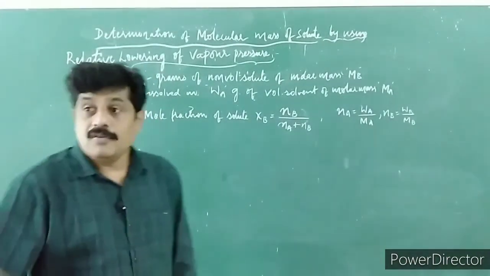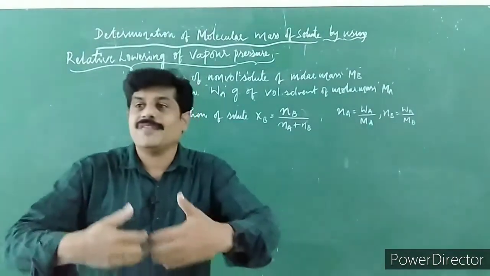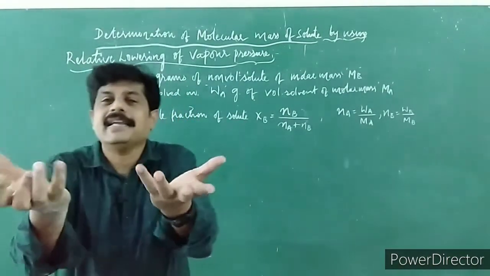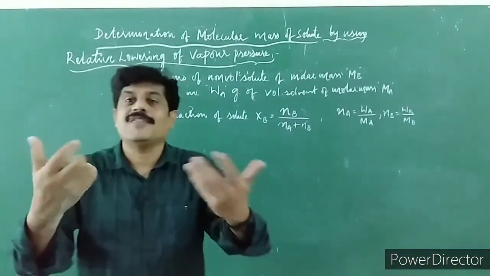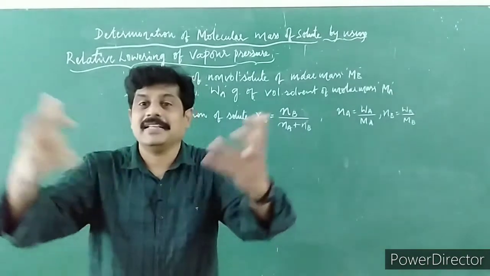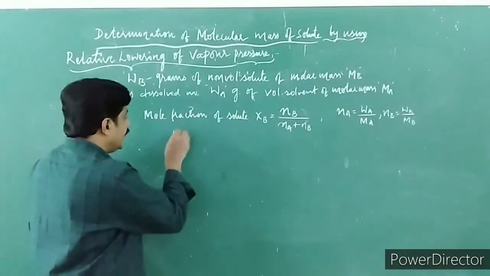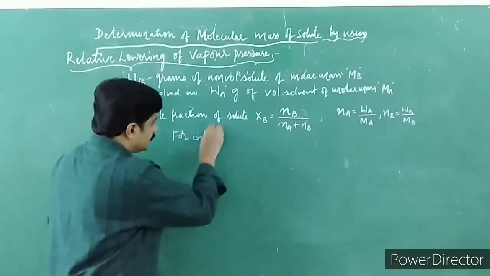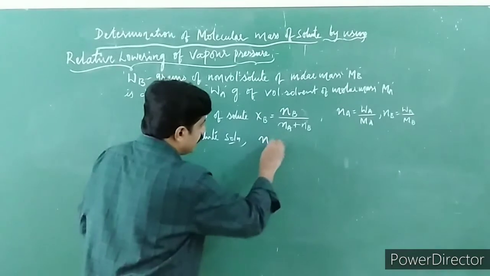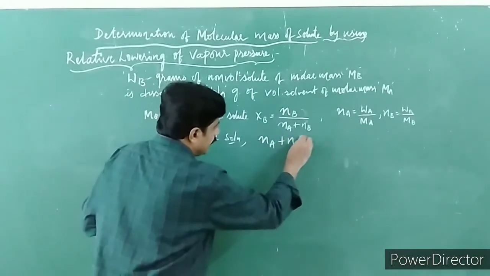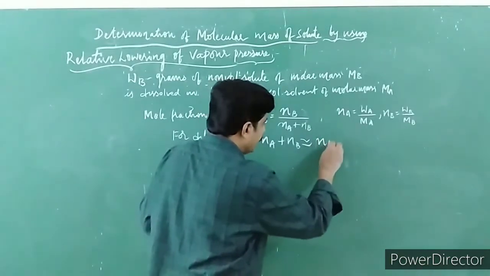Children, for dilute solutions, the number of moles of solute is very negligible when compared to the number of moles of solvent, because the solvent is taken in large quantity. So what do I do for dilute solutions? Na plus Nb is approximately equal to Na only.